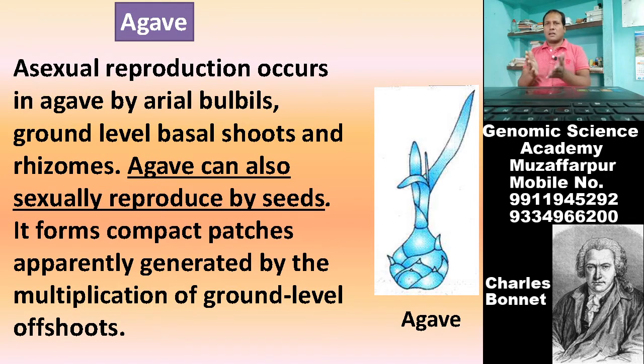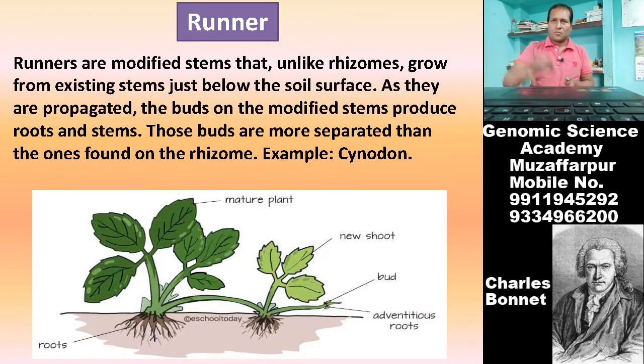However, this plant reproduces sexually also by seeds, but vegetative propagation, that is the asexual reproduction, occurs in this agave plant by aerial bulbils because aerial bulbils act as vegetative propagules. So, you must remember aerial bulbils as an example of vegetative propagules in the case of agave plant.